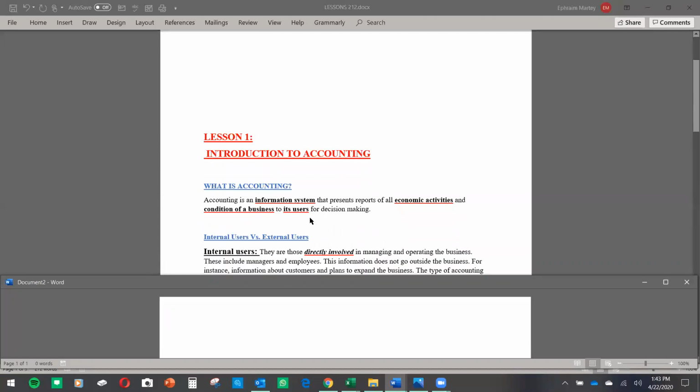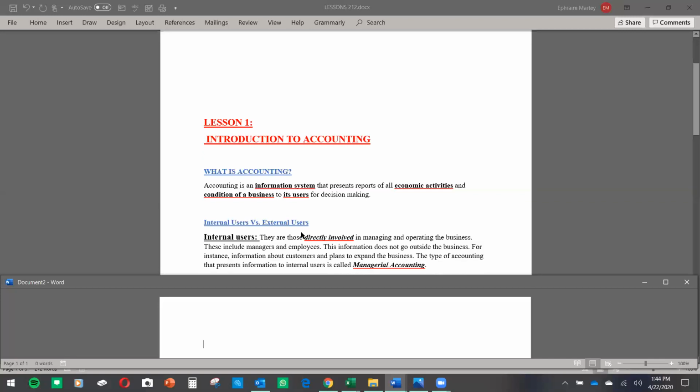Accounting itself is an informational system that presents reports of all economic activities and conditions of a business to its users for decision making. Okay, so you send it to users so users can see and make decisions based on the information they receive. So accounting is all about presenting information. The concept is it is an information system. So it's not all about numbers, especially with managerial accounting. It goes deep into discussing how to make decisions.